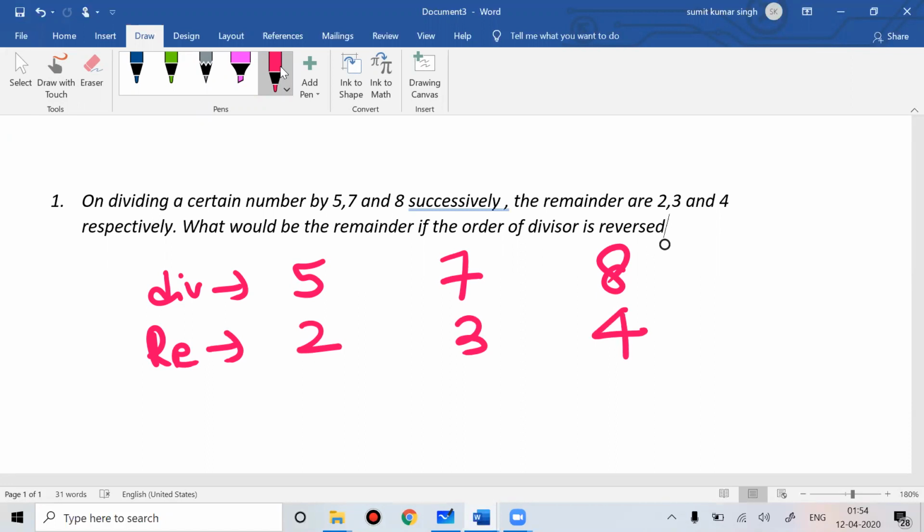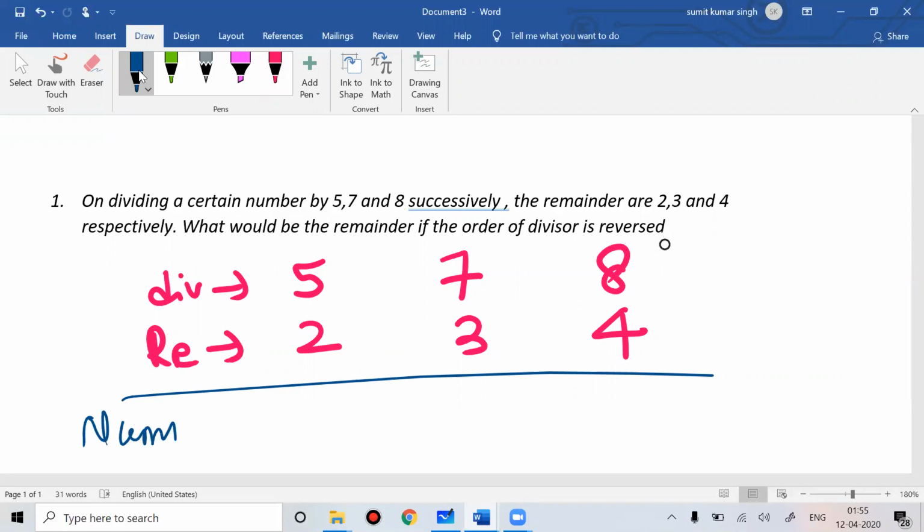Again, you can do this problem the previous way. You divide this number by 5, you get the remainder 2. Then whatever quotient you get, you divide it by 7, and you get the remainder 3. Then whatever quotient you get, you divide it by 8, and you get the remainder 4. Now you get 3 equations, then you substitute, and you will get the answer. That way will become very complicated. So the shortcut way of finding the number is to simply multiply the divisors.